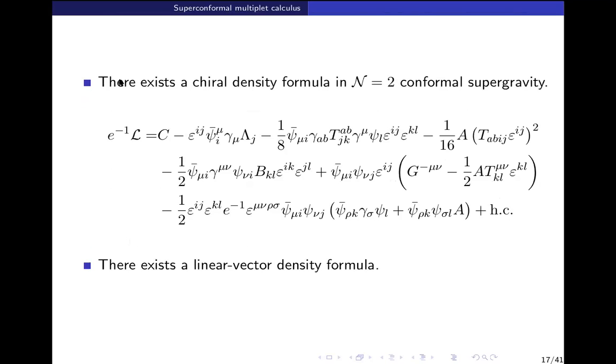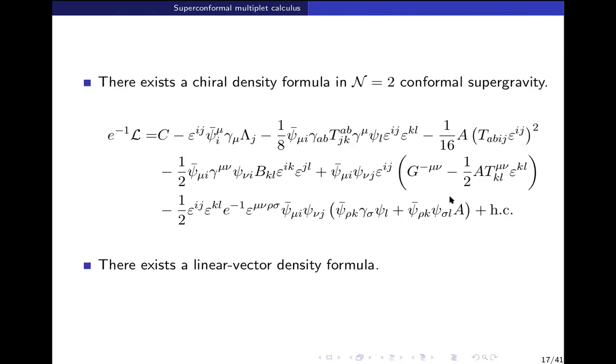Okay. So there exists an important formula which is called the chiral density formula. Okay, where all the fields, right? This A, this psi L, this G mu nu, these are all components of chiral multiplet. And there are some background Weyl multiplet fields also, like gravity, and so on. That will always be the case, right? I mean, all the matter multiplets exist in the background of Weyl multiplet in conformal supergravity. So this Lagrangian just for the chiral multiplet seems useless, right? Because this is an algebraic Lagrangian, right? So it won't have any dynamics.